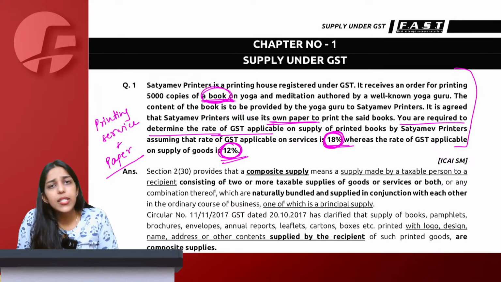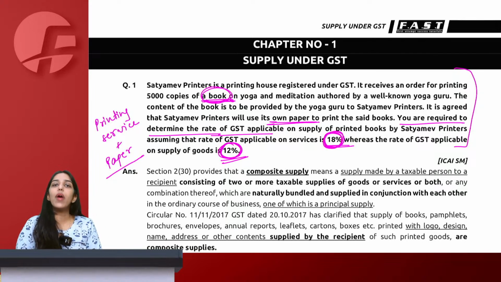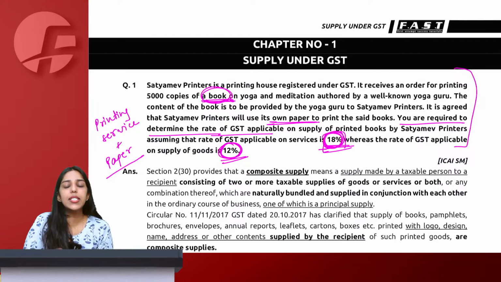Chalo. This is a composite supply. Yes, we are very much sure about it that printing service and paper go hand in hand. So this is a composite supply. 18% or 12% is my question. So we know the answer is 18%.